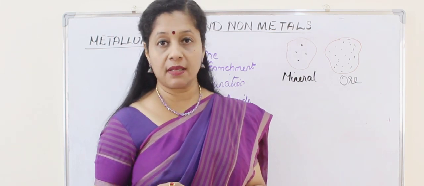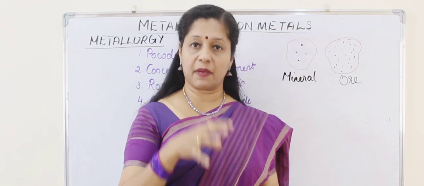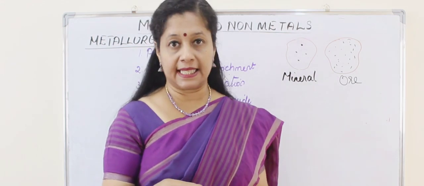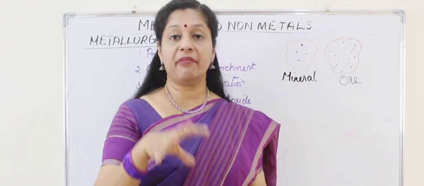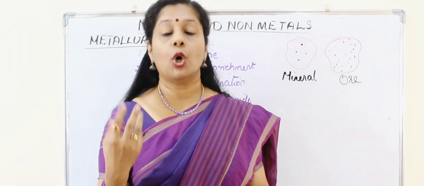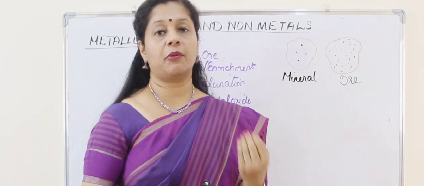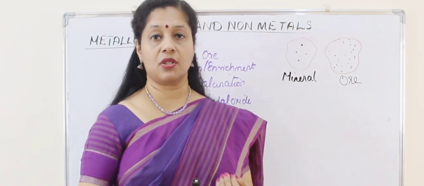So you understood what is a mineral, what is an ore. Mineral means a compound or an element which is present in the earth crust which has metal in it. But if it has a large amount of metal so that we can extract it profitably, then the same mineral is called a what? Ore. Okay, usually we get them from the earth crust, but some minerals are obtained from the sea also. So we have various sources.